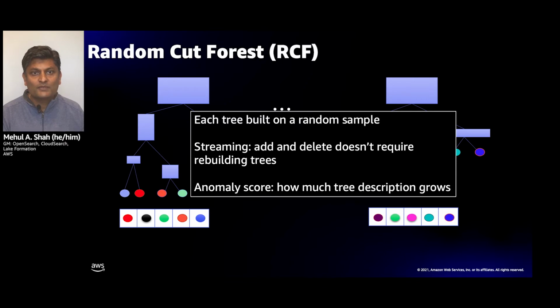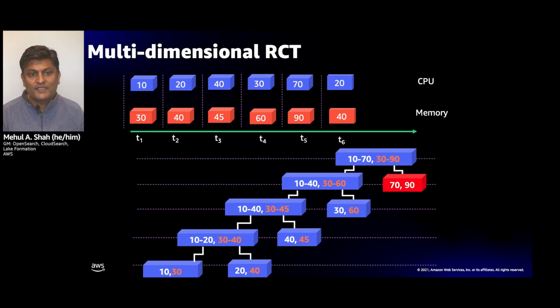Now, to figure out what's an anomaly, you basically look at the tree, and when you try to add a new point to these trees, you check to see how much the tree changes, how much the depth of the tree changes. So if it turns out that something is added to the root or near the root, it's going to change the depth of a large portion of the tree, and so you're going to have a high anomaly score. Here's an example of a tree that we built with 6 points with CPU and memory, and you'll see the anomaly 70 and 90 actually shows up at the top.